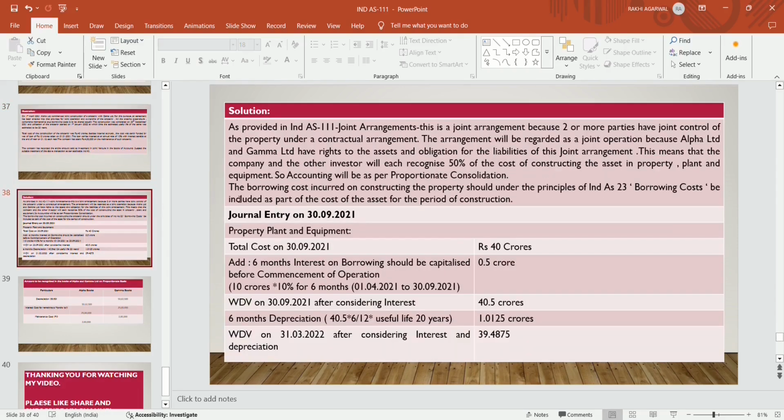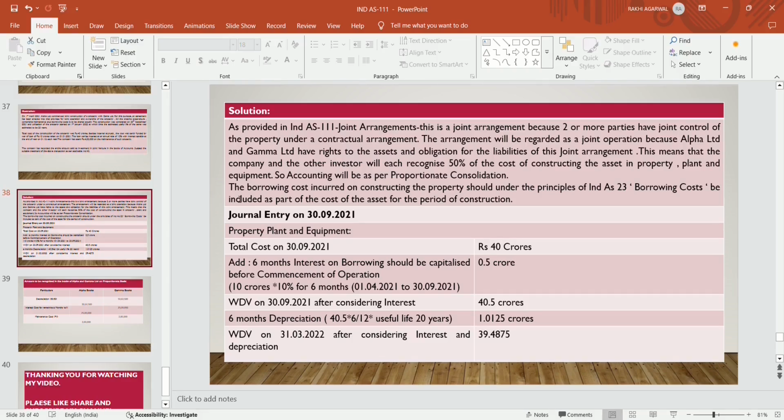So the solution, as provided in Ind AS 111, Joint Arrangement: two or more parties having joint control of the property under a contractual arrangement. The arrangement will be regarded as a joint operation because Alpha Limited and Gamma Limited have the rights to the assets and obligations for the liabilities of the joint arrangement. So it's a joint arrangement, and accounting is to be done as per Ind AS 111 because it's a joint operation. In the contractual arrangement, it was mentioned that both the parties have the right in the assets and liabilities.